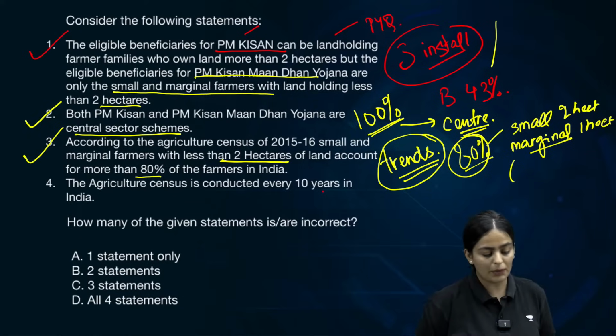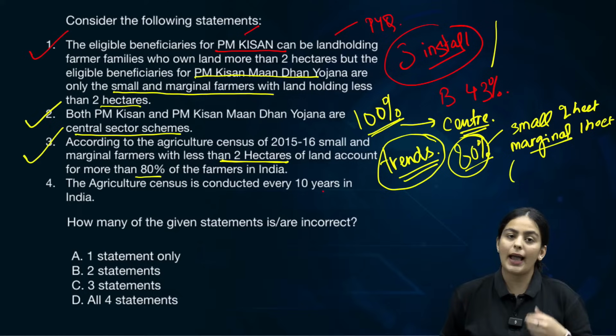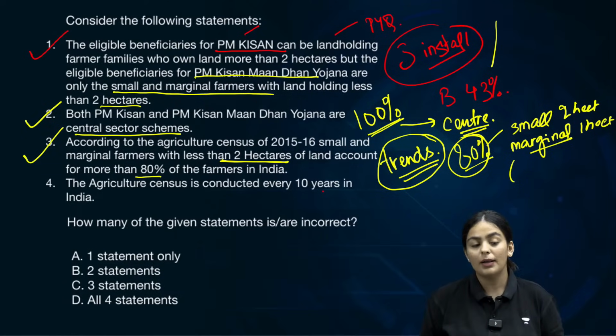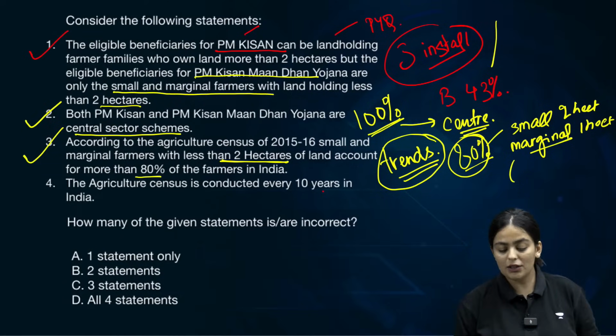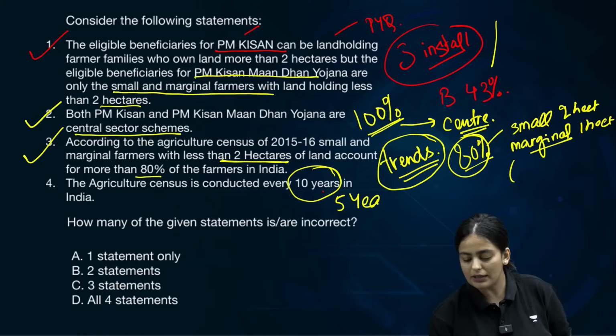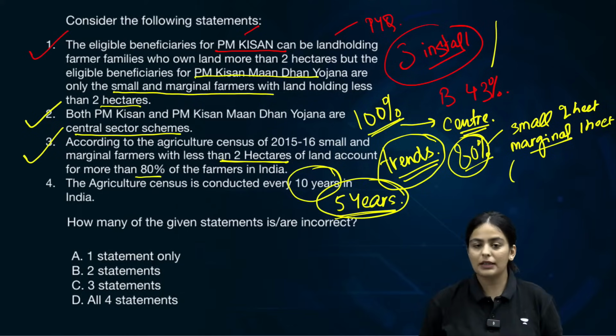What about the fourth statement? The fourth statement is saying that agricultural census is conducted every 10 years in India. That is incorrect. Agricultural census is conducted every 5 years in India. Clear about this? This is important. It is conducted every 5 years.